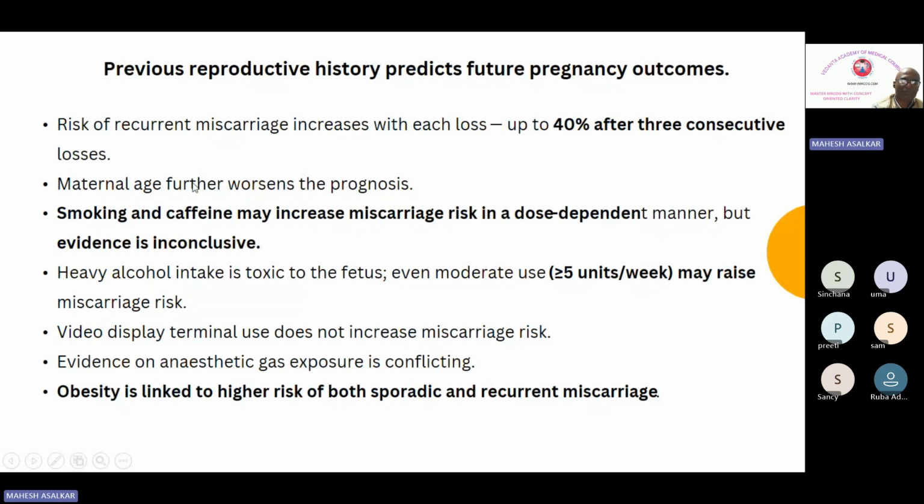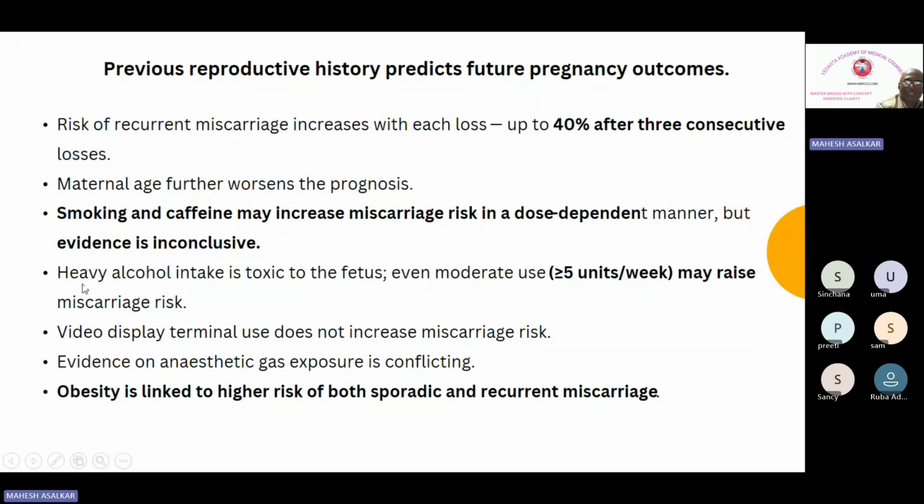Okay, so remember these particular factors. What are the risk factors? Sometimes they ask you what is the evidence with respect to this. They will give you the risk factor and ask what the evidence says, and they will ask you to identify the correct sentence. So for that we should know: smoking and caffeine increase the miscarriage risk in a dose dependent manner, however the evidence is inconclusive, because smoking and caffeine use are more common, but what is the relation? Increase in a dose dependent manner, but the evidence is inconclusive.